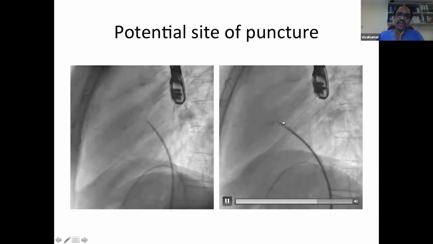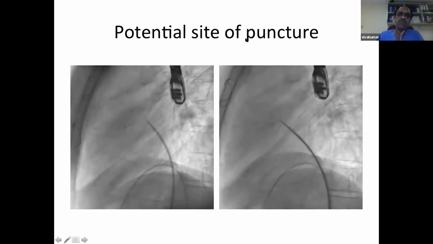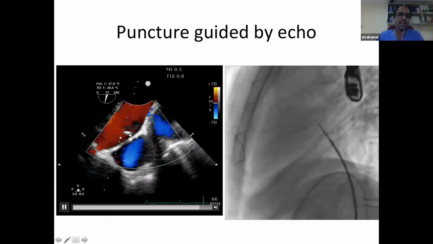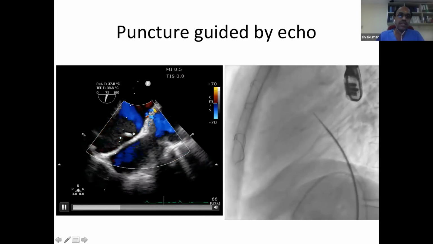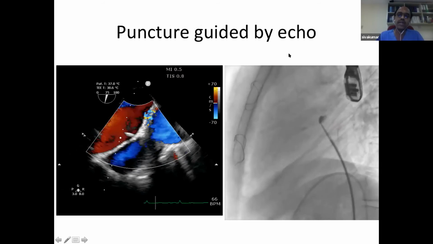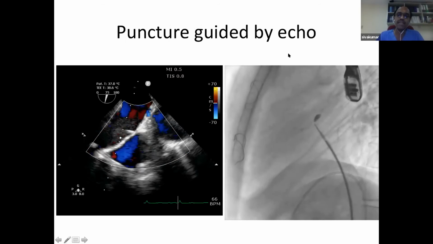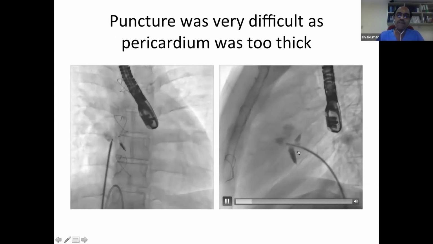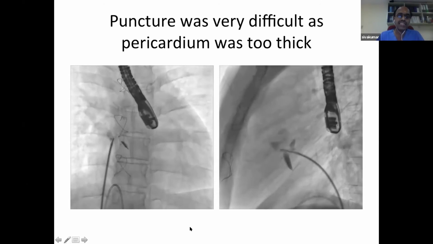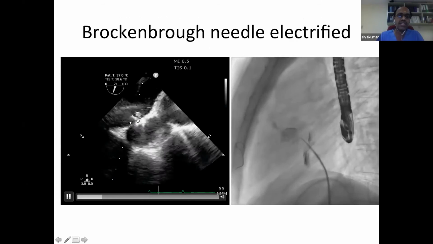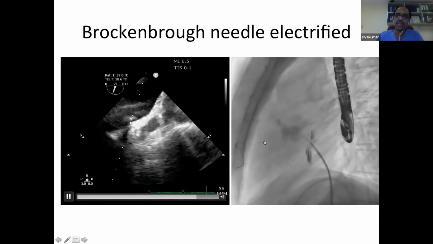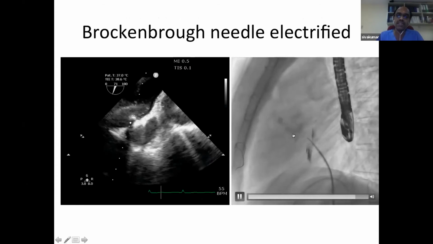On lateral view, we are trying to poke through that pericardial patch, but the patch was very rigid. It's a 23-year-old glutaraldehyde-tanned pericardial patch. Here we are hitting against the atrial septum. You can appreciate on the transesophageal echocardiogram that we are just staining the septum, and in no place are we able to enter the pericardial patch. We made multiple attempts, but we were not able to penetrate at all. So we decided to electrify the needle. We connected an electric cautery. With the cautery we are now burning, and these are the cautery-induced bubbles that are produced. And now we are able to penetrate, and we entered the right atrium.